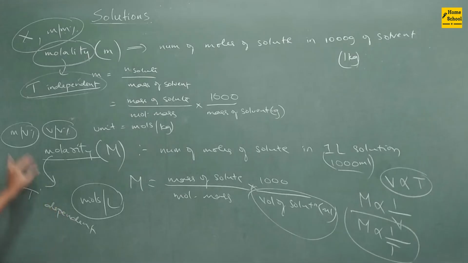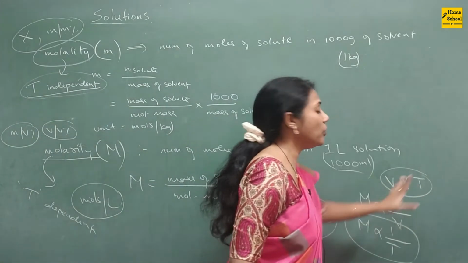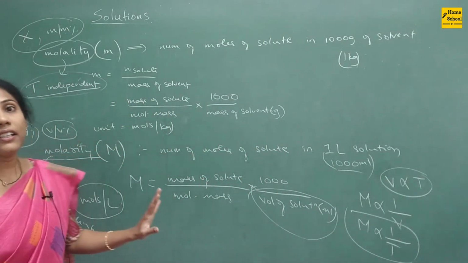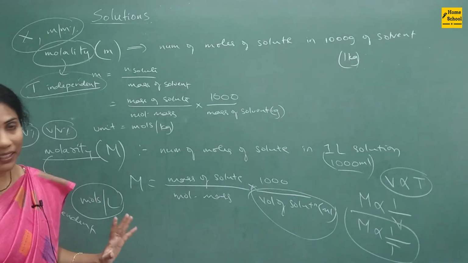Why? Because a volume term is involved. Volume is directly proportional to temperature. So based on this concept also, a theoretical question can be framed, right?